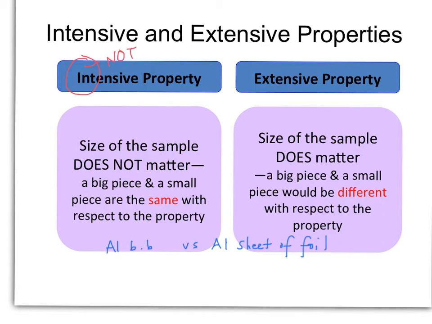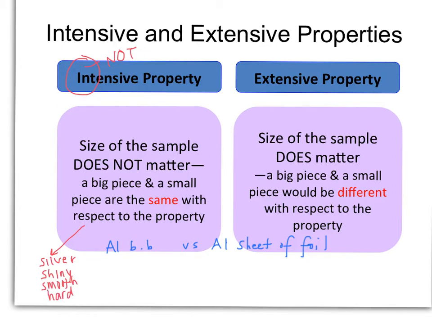To give you an example, let's talk about an aluminum BB versus an aluminum sheet of foil. Intensive properties could be characteristics such as the color, silver, the luster, be shiny, maybe the texture, smooth, maybe the hardness, they would both be hard.